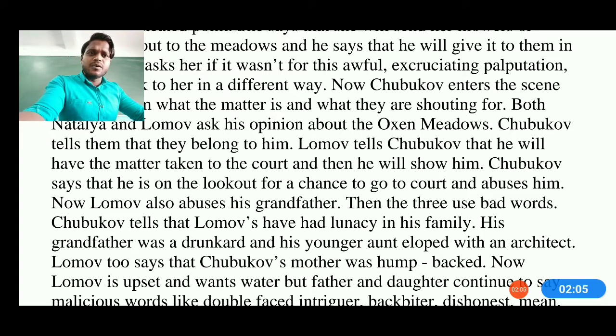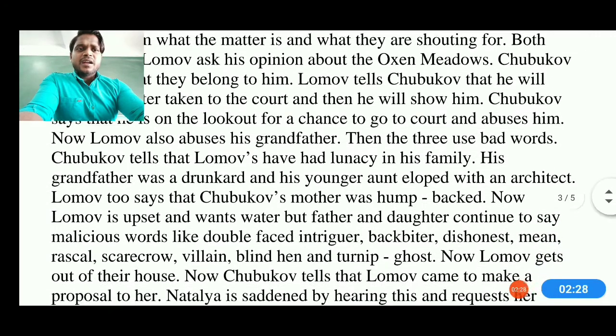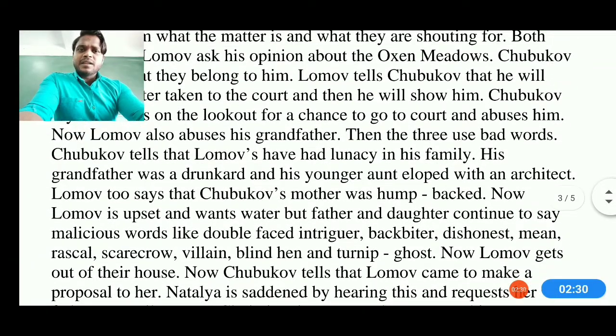Chubuko tells Lombo that his family was a characterless family. It was not a good family. I know about your mother, your father, your aunt, and all. His grandfather was a drunken person. He says that your younger aunt eloped with an architect. When the architect ran away with your aunt, your grandfather was a drunkard. What will you say?